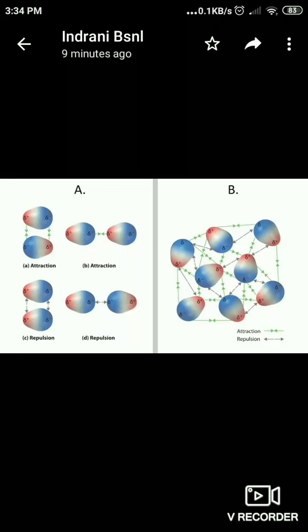And gases have very low density. They can diffuse very rapidly, which means the molecules in gases move very quickly in all directions. As a result of this random motion, the molecules of one gas can rapidly move into the space between the molecules of another gas. And the last one is gases in a closed container exert uniform pressure on the walls of the container.